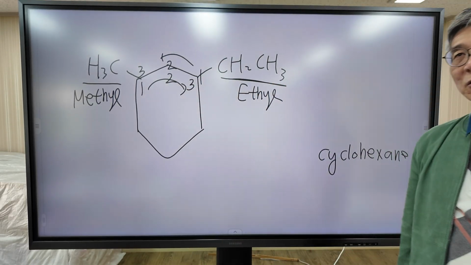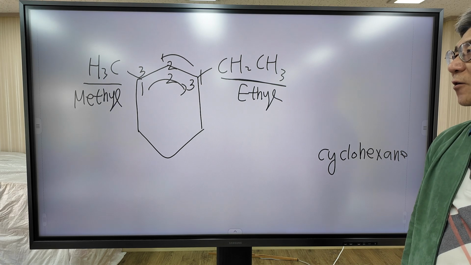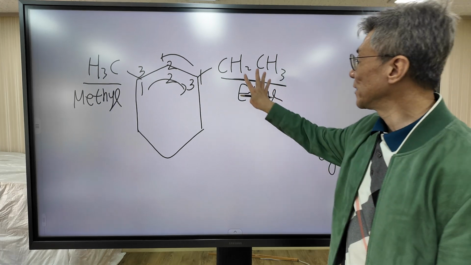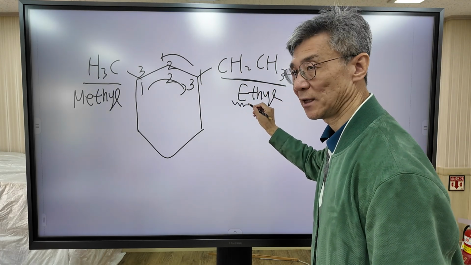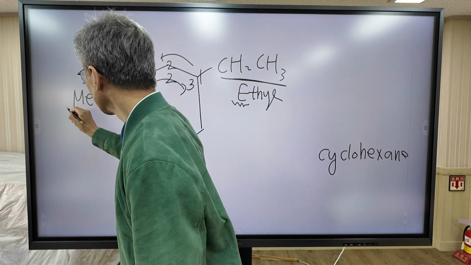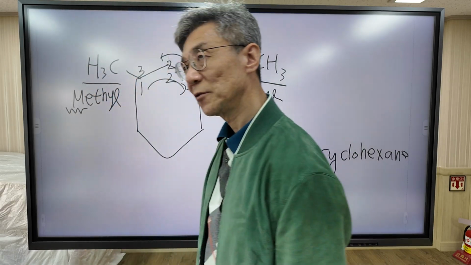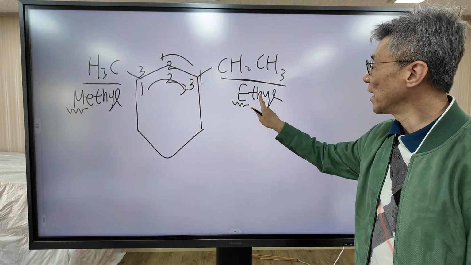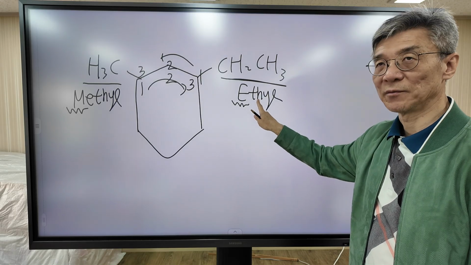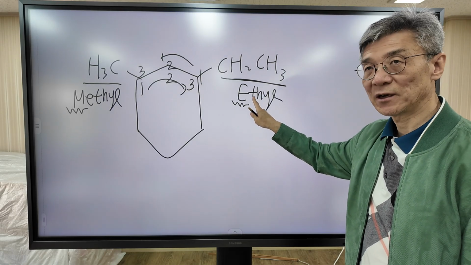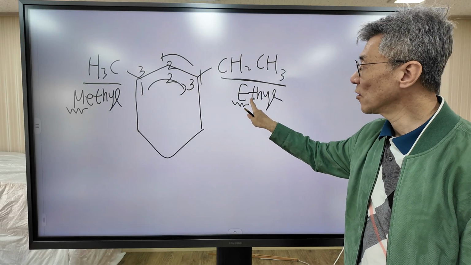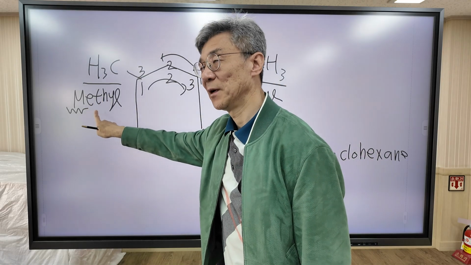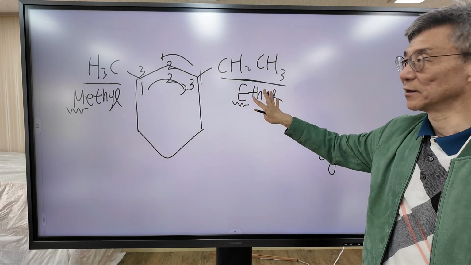Which direction should we choose? According to the rules, ethyl group starts with E, methyl group starts with M. Ethyl takes the priority because in alphabetical order, E comes before M.